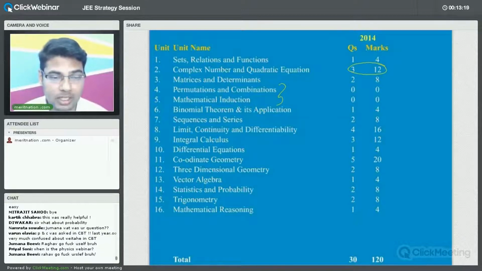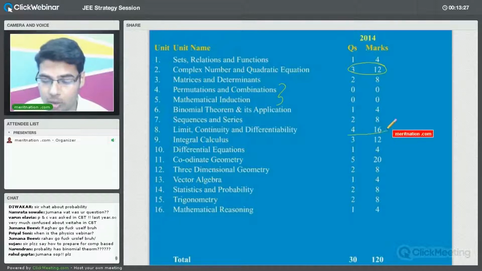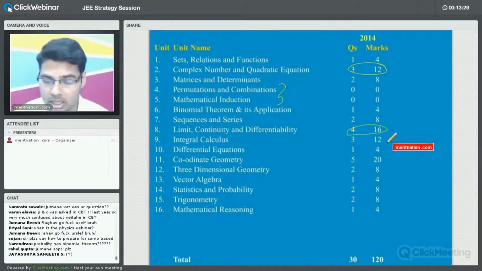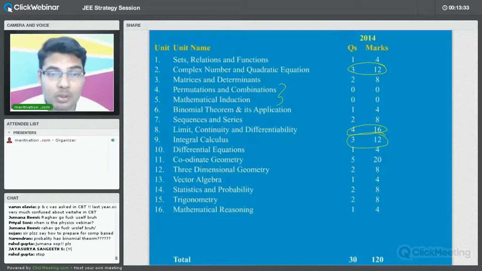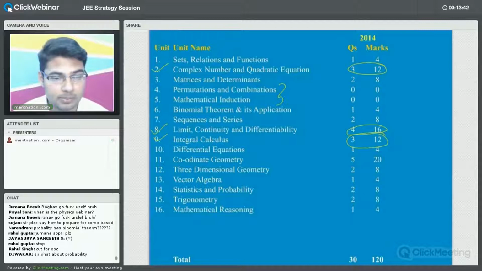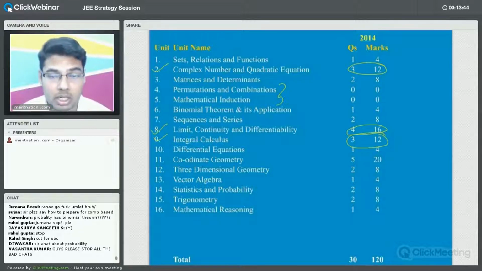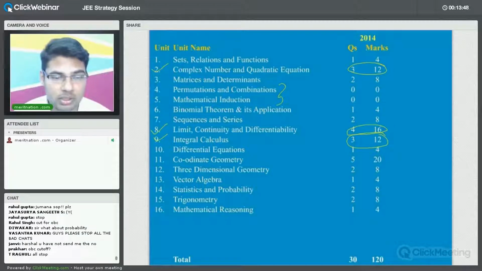Yes, fine. So now here is basically the integral calculus, or limits, continuity and differentiability. If you take a look at it, limits, continuity and differentiability alone carries 16 marks, and integral calculus alone carries 12 marks. So now you will see that these 3 chapters, basically the second one, limits, and the 9th, that is integral calculus. Fine. Now differential equations carried just 4 marks, so basically only 1 question.